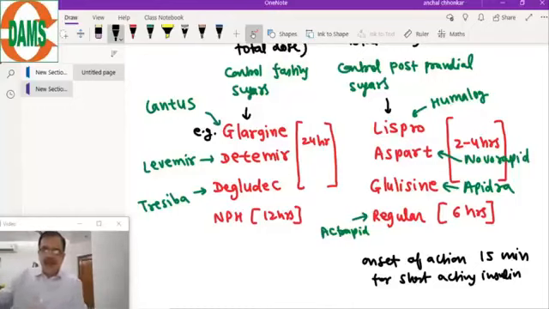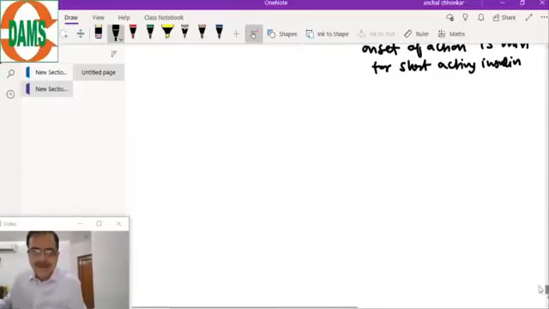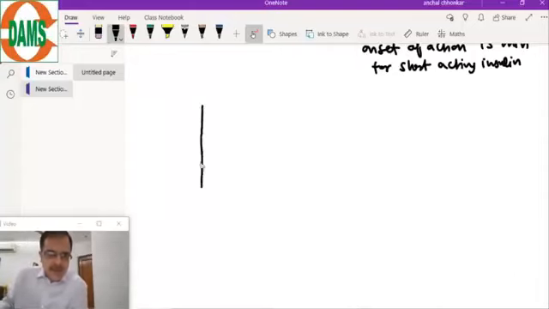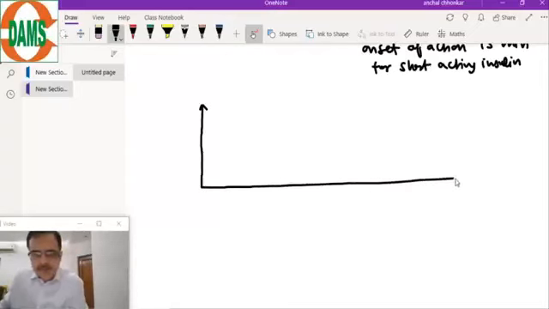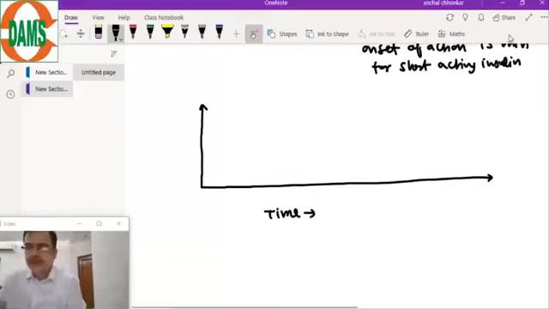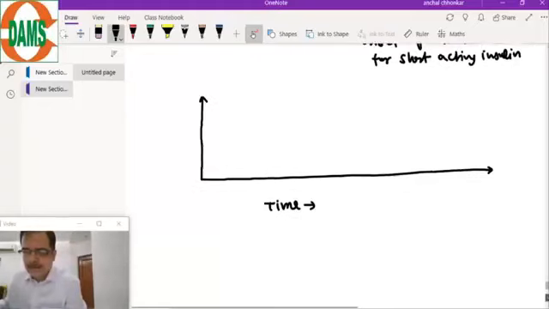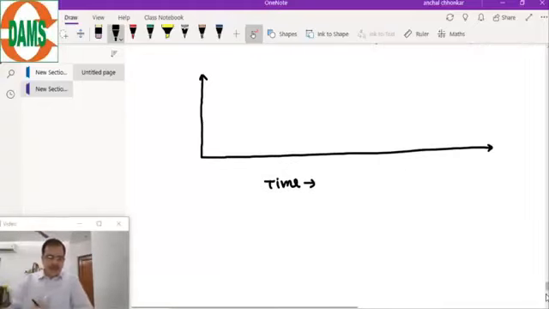Now, a very important graph of these insulins. This graph will give you the assessment of how to manage the sugar and which insulin has to be adjusted. Here is the time period.